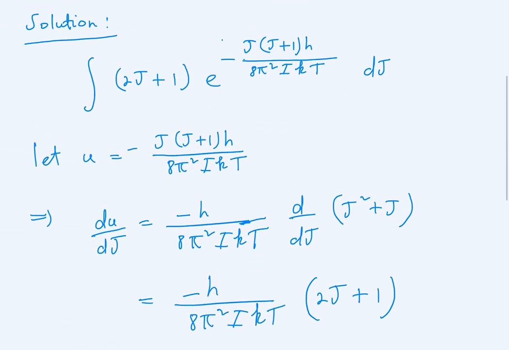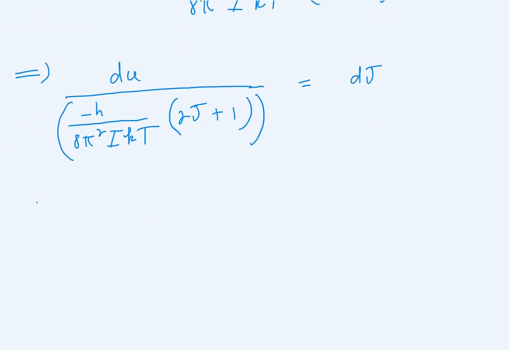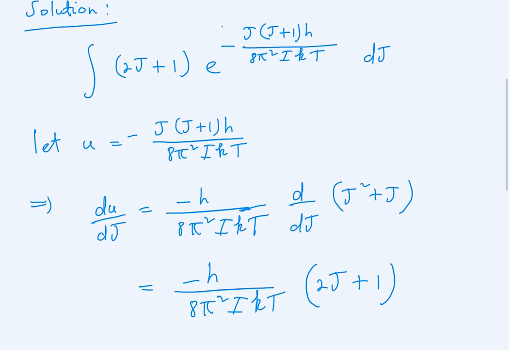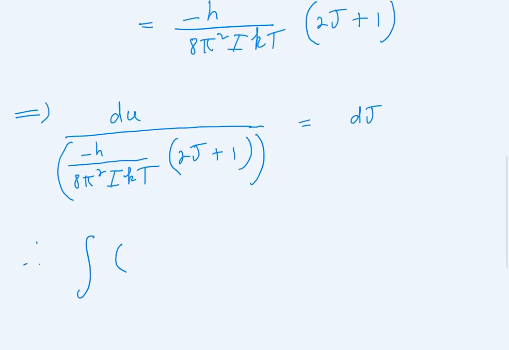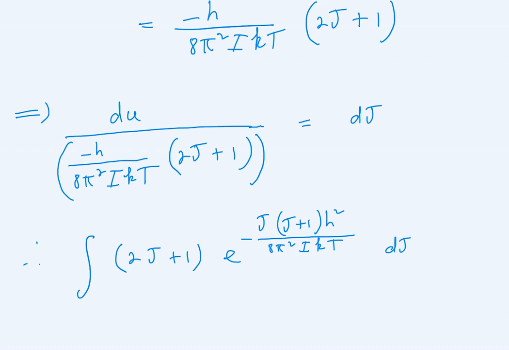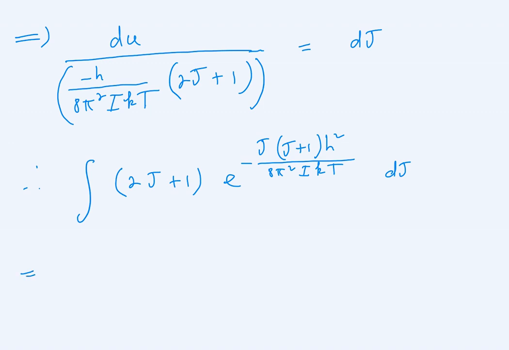We've made the substitutions, so we go ahead and substitute. Therefore, the integral of 2j plus 1 multiplied by the exponential function e to the minus j, multiplied by j plus 1, multiplied by h divided by 8 pi squared multiplied by I k multiplied by t with respect to j, is now equal to the following. It's equal to the integral.